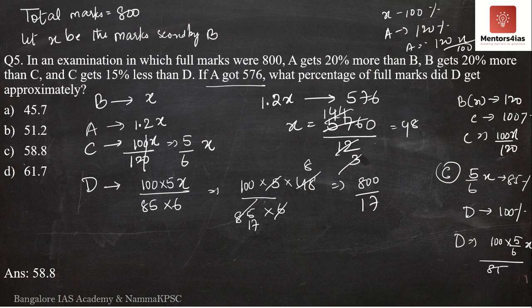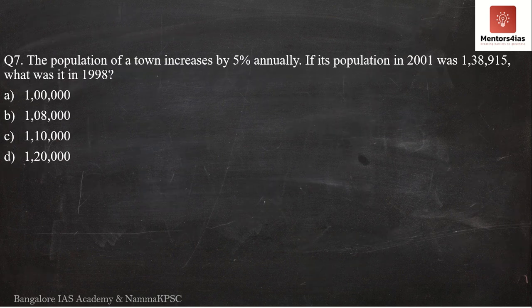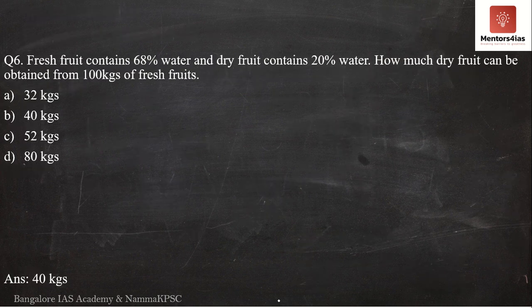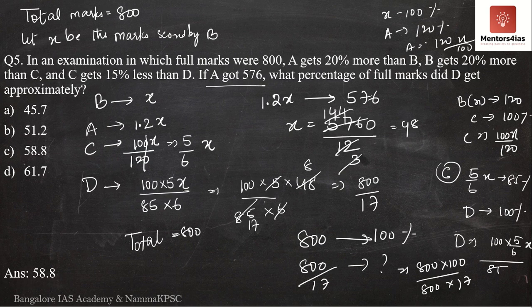What is the question asking for? What is the percentage score of D. Now, total marks is 800. Meaning, if 800 is 100%, how much is 800 by 17? Then we go for 800 into 100 divided by 800 into 17.